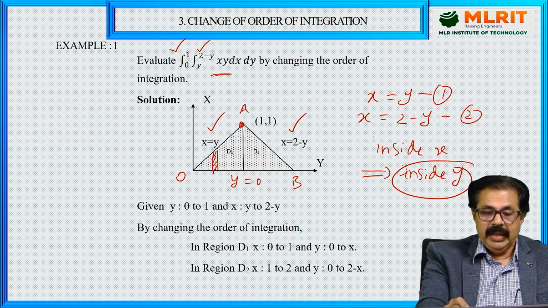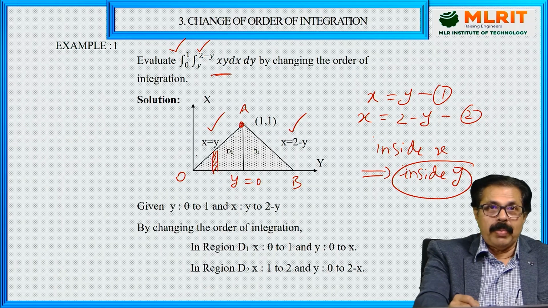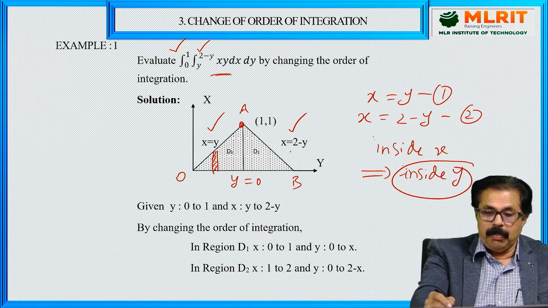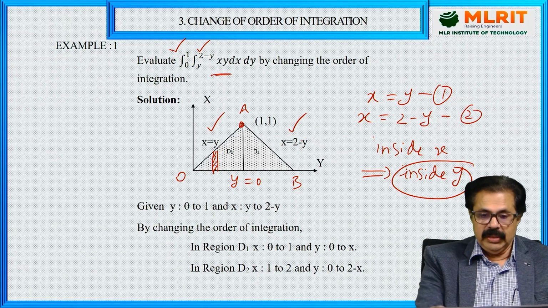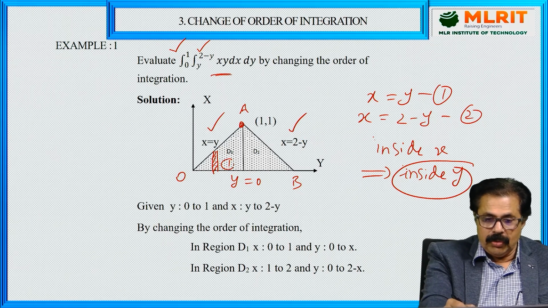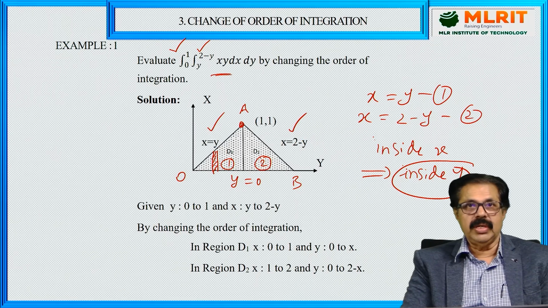You can see, at the point A, the upper line will change. From O to A, the upper line is x equal to y, but from A to B, the upper line is x equal to 2 minus y. Therefore, you have to convert into two regions, first region and second region.